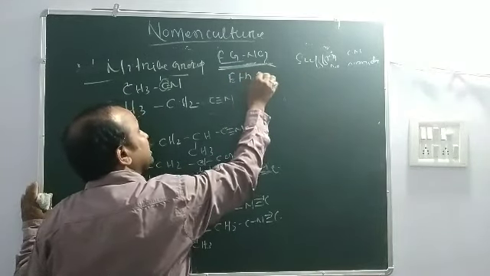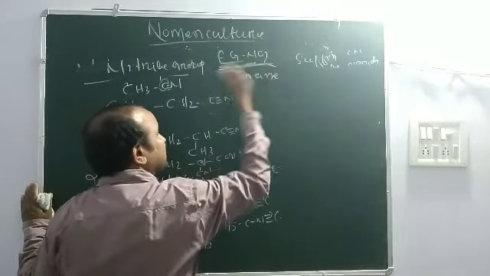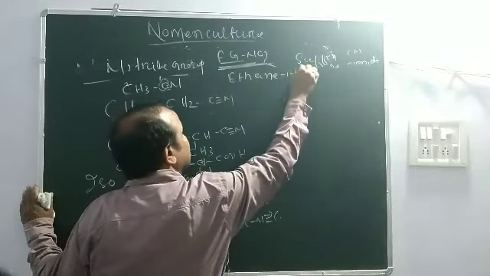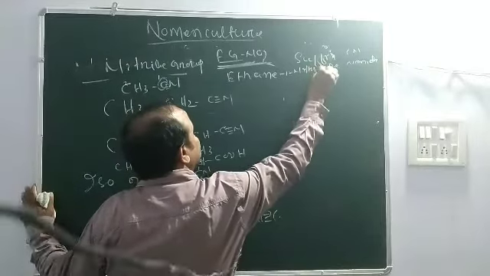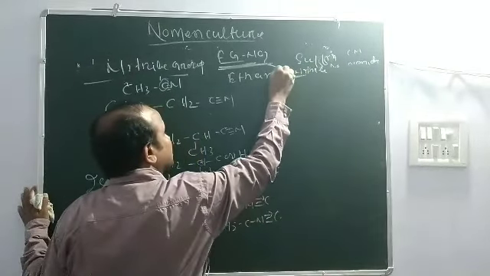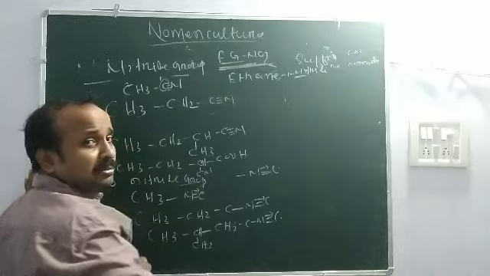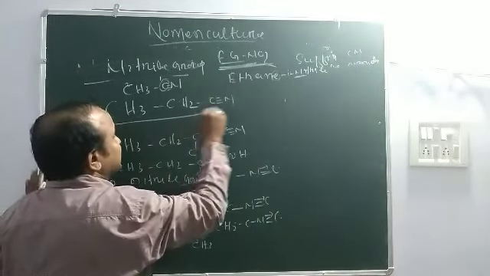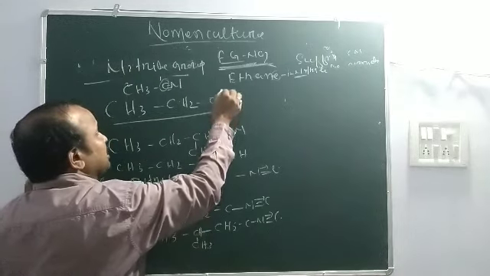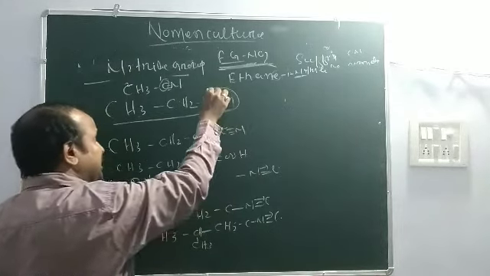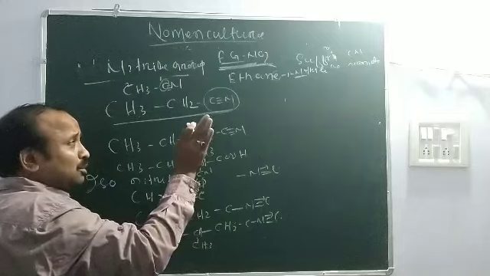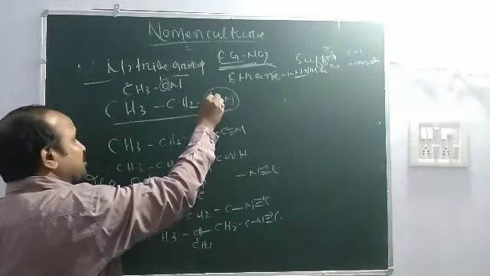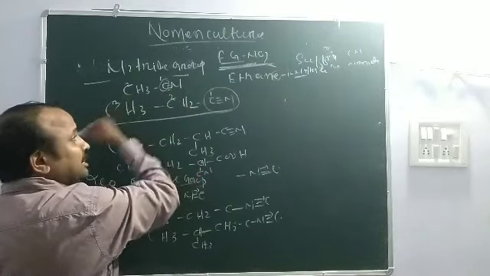Primary suffix ane, e, nitrile. 1 nitrile. As it is starting from n, this e does not drop. Then in this organic compound, the functional group is CN, and there is no other functional group or substituent group, so counting from this side, 1, 2, 3.